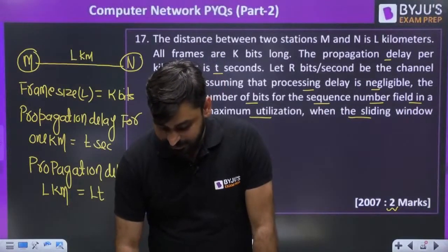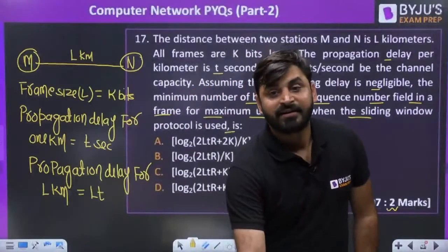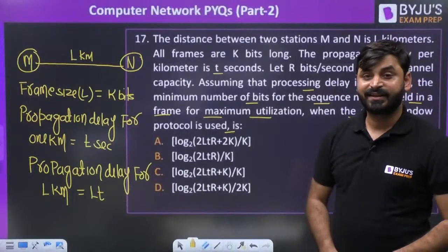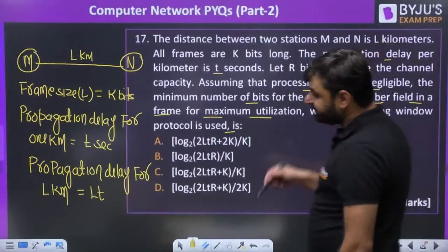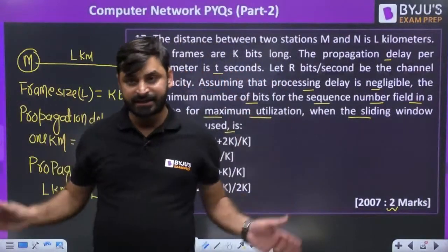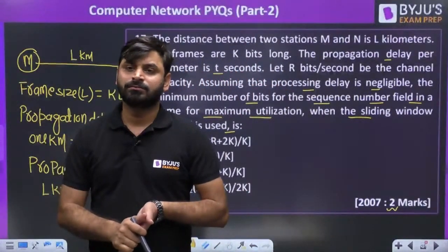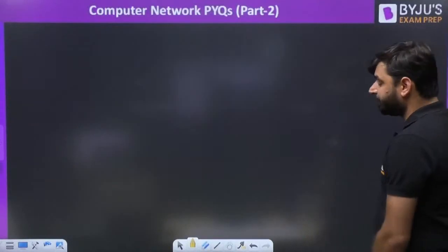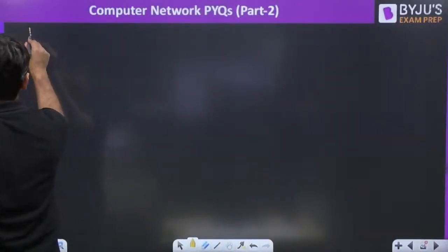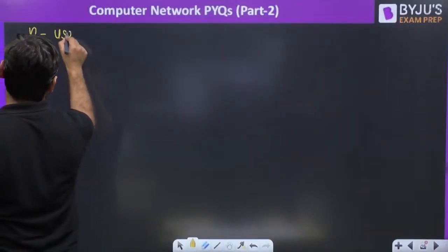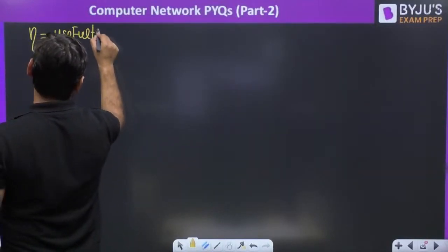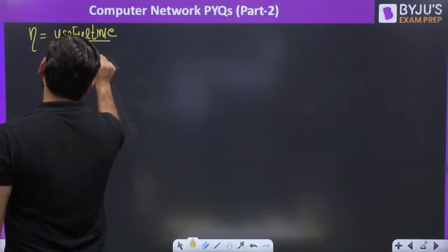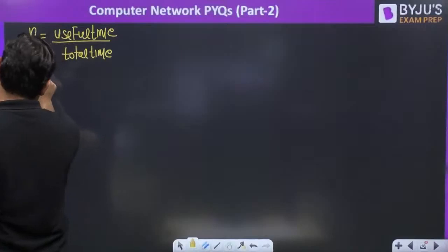Now, it's my suggestion: forget this rule, forget the formula for maximum window size, 1 plus 2a. If efficiency is not given in a question and they are asking for window size or sequence number bits, we assume that efficiency is 100%. The sliding window efficiency formula is useful time divided by total time. So we assume they are asking for 100% efficiency.